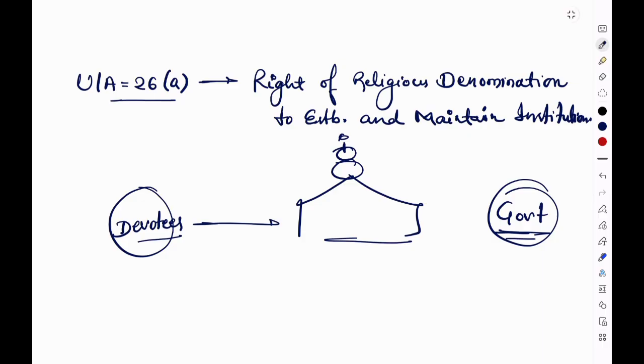To answer this, we have to read Article 26 clause A, that is, the right of religious denominations to establish and maintain institutions. Article 26 protects the collective right of a religious group. Clause A specifically gives them the right to establish and maintain institutions for religious and charitable purposes. So what do establish and maintain institutions mean?